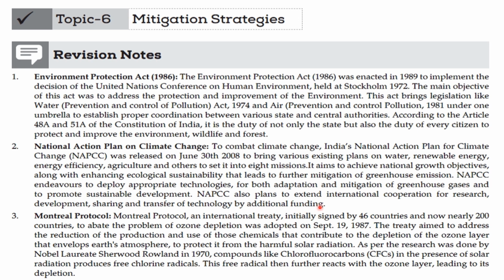NAPCC also plans to extend international cooperation for research, development, sharing and transfer of technology through additional funding.